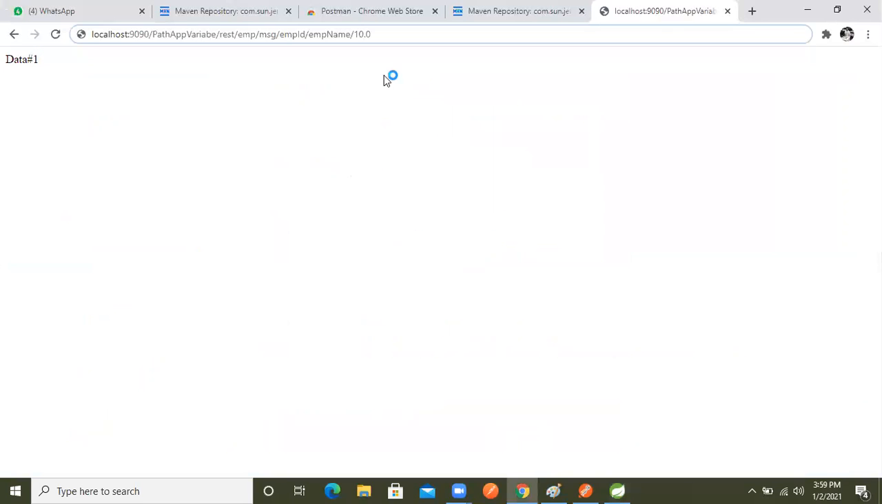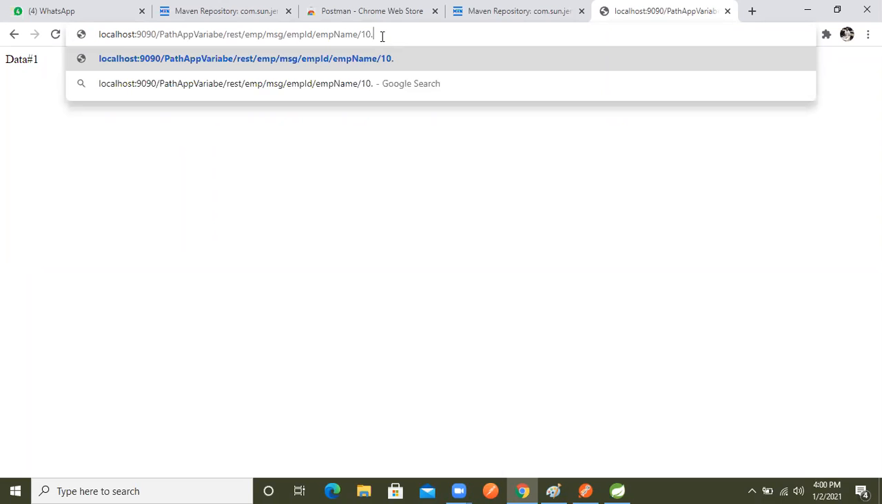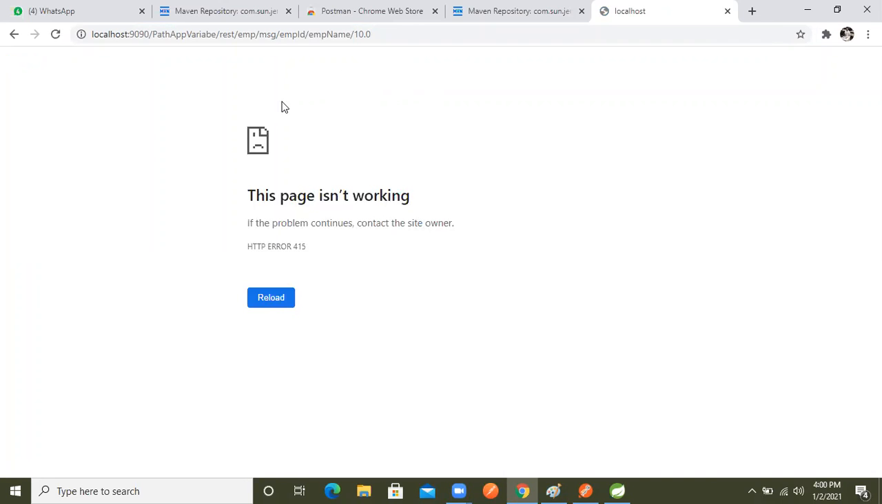Now, this is the same URL, everything is same. Just what I'm changing from the previous one, right? Okay, now see, I'm sending 1.0, right? 1.0. We will see the output. Okay, what is happening?